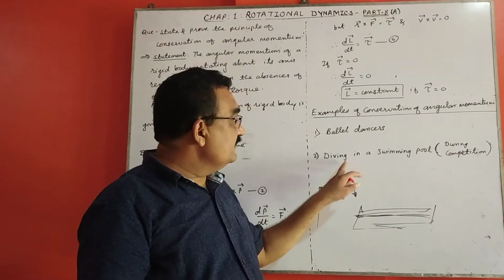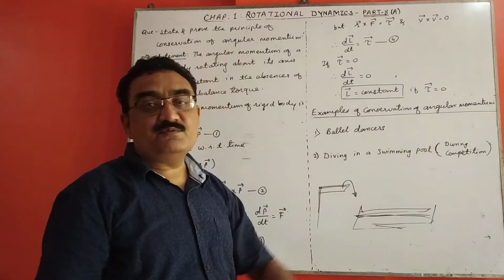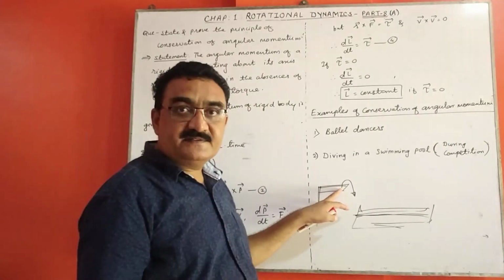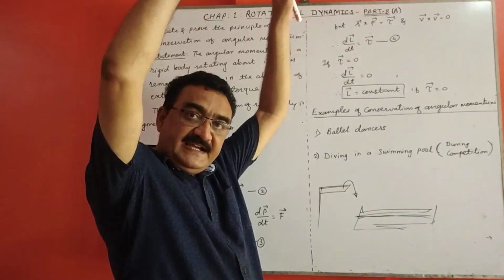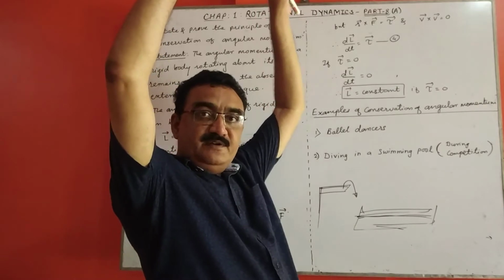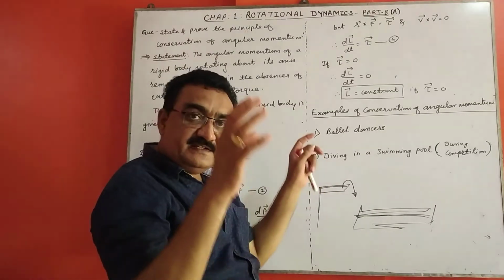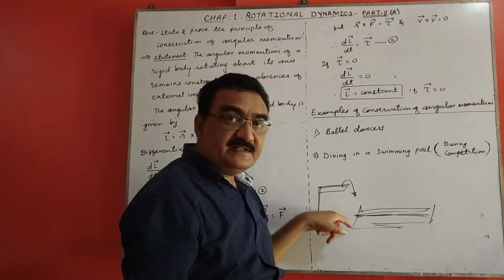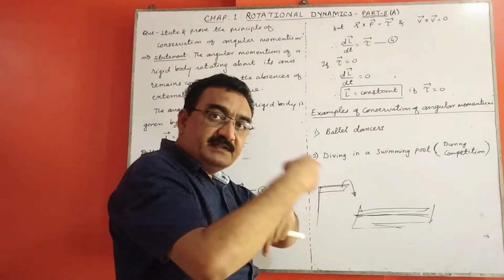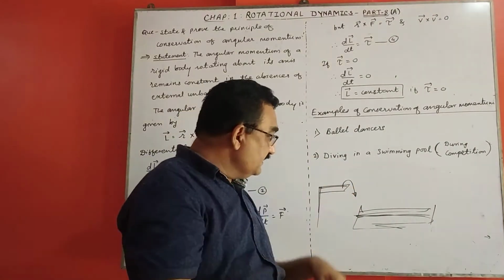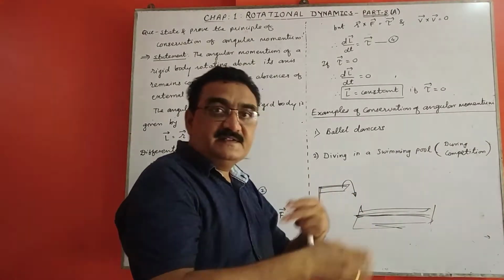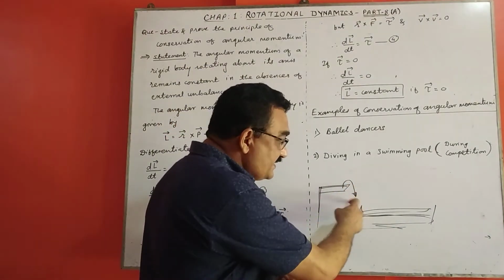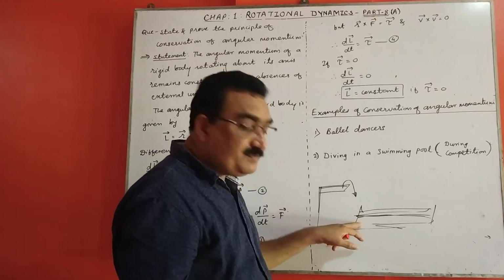Similarly, in diving in a swimming pool, when the diver is standing on the plate, he stretches his hands to increase the moment of inertia. Immediately, all parts get close to the body when he leaves the plate, and when the parts are closed, the angular speed of rotation increases and the moment of inertia decreases, so he can perform a number of rotations in air before reaching the pool.